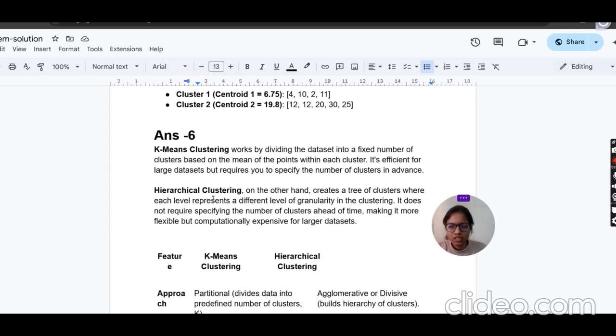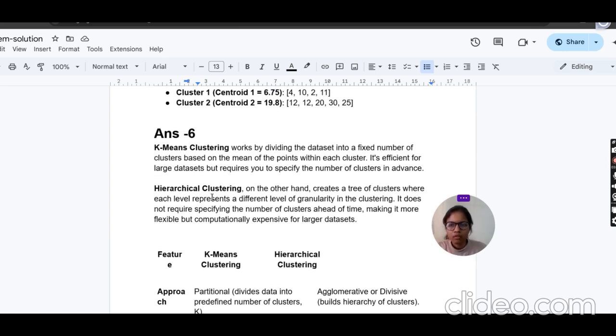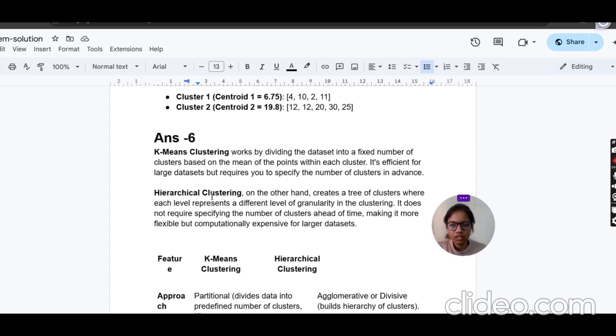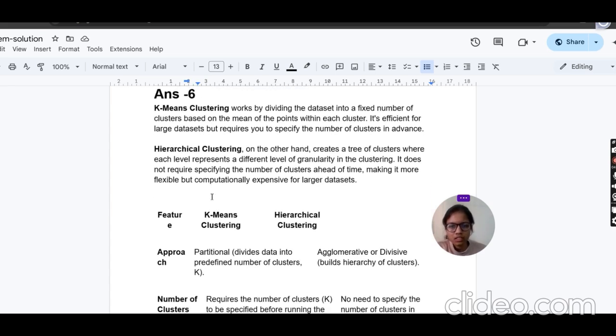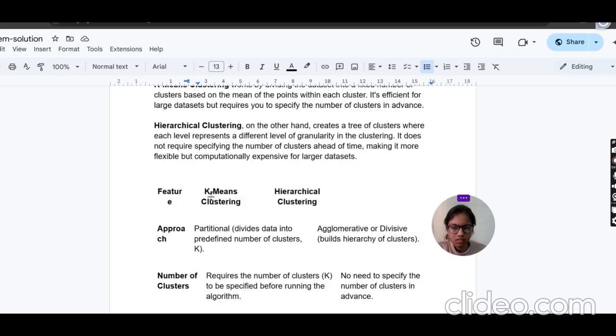Next question is: what is k-means clustering and hierarchical clustering? Differentiate between k-means clustering and hierarchical clustering. So we understand k-means clustering first. K-means clustering works by dividing the data set into a fixed number of clusters based on the mean of the data points in each cluster. Hierarchical clustering uses a tree-like structure for creating clusters.